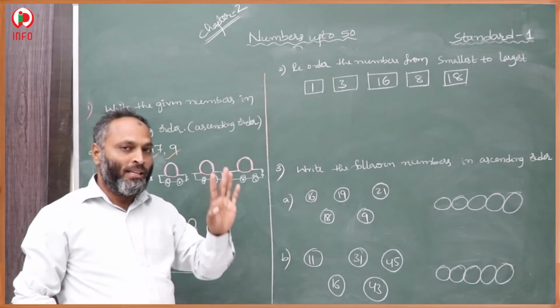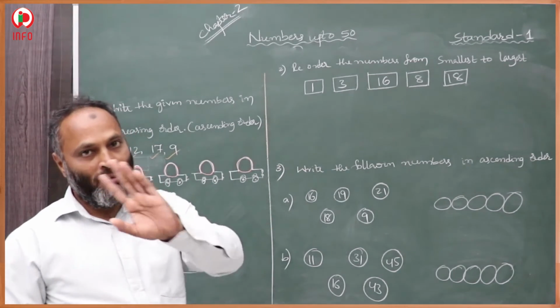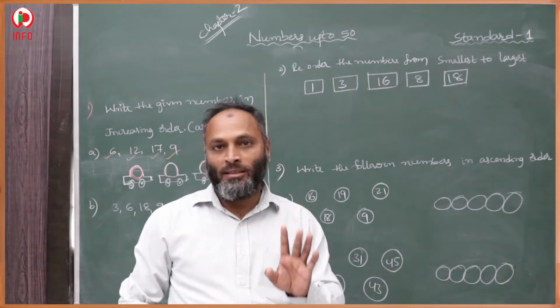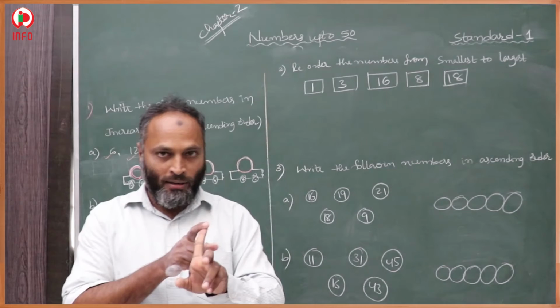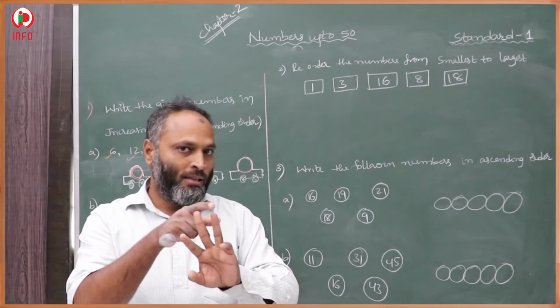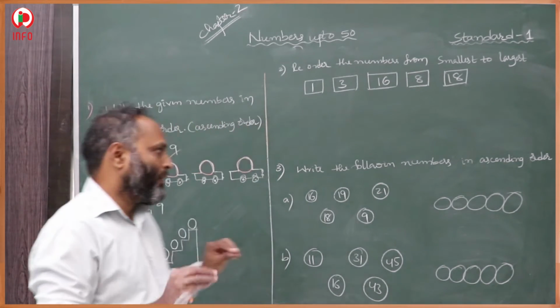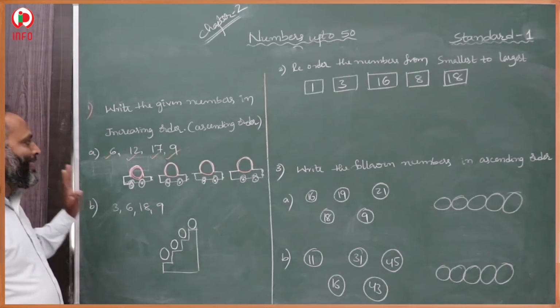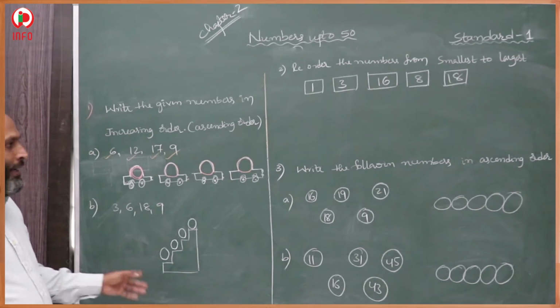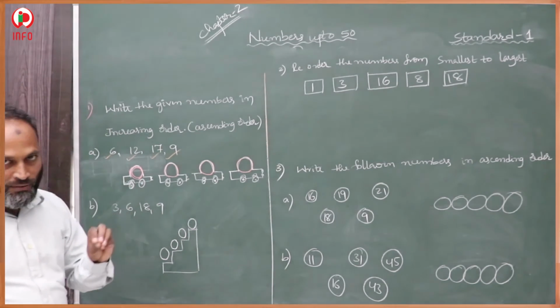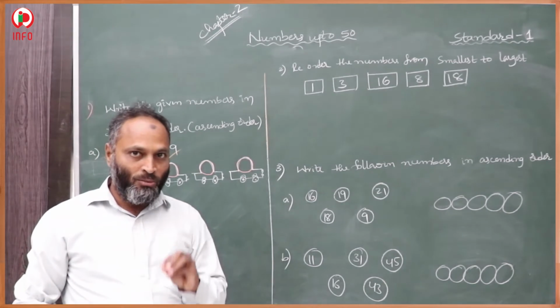Ascending order means increasing order, from smaller to bigger. The question is the same. So we follow ascending order. Ascending means increasing order. In these four numbers, first we have to decide which one is very small.